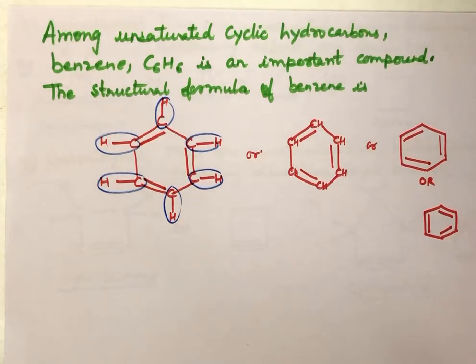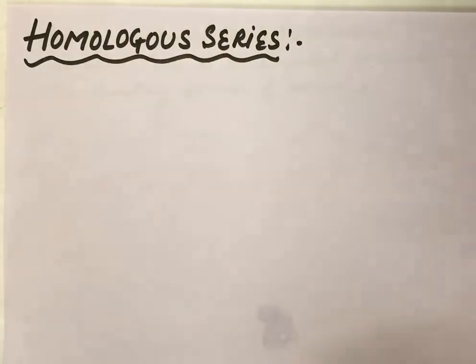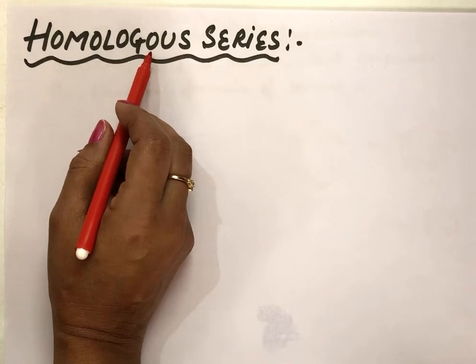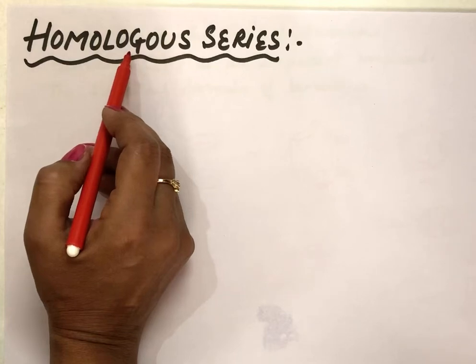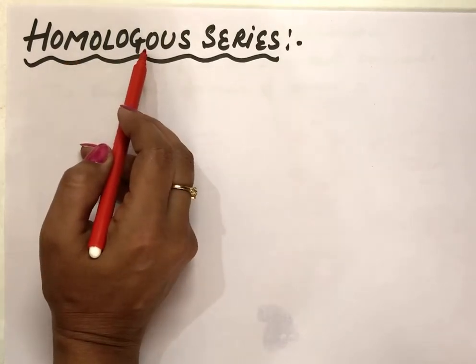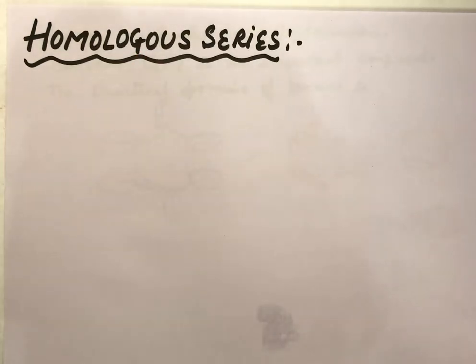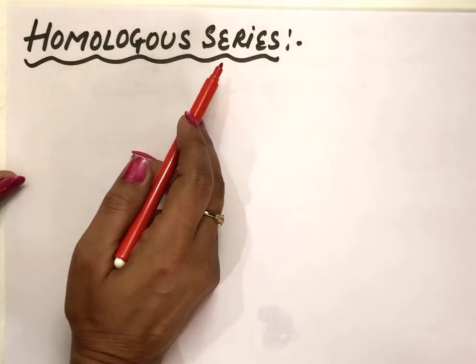Now after cyclic hydrocarbons, moving on to the next topic, that is homologous series. Now what is the meaning of homologous series? Homo means same, logos means members of the series. So that series in which we have the same kind of members. Same kind of members means those compounds which will have same properties, which can be represented by same general formula. They will have same functional group. So those kind of the members, when we put together in a series, that series is known as homologous series.